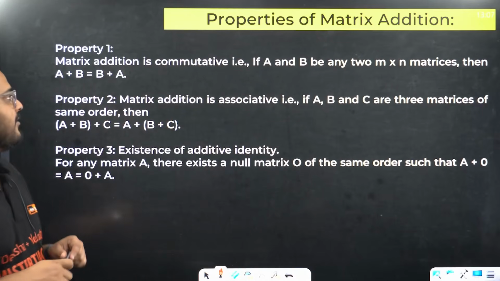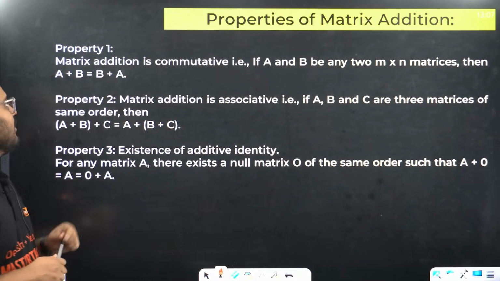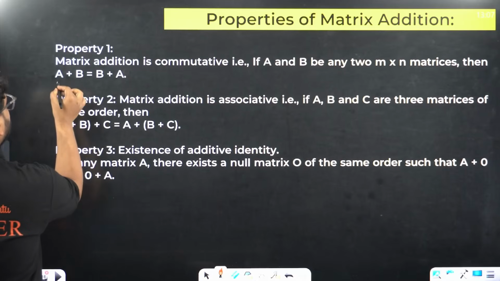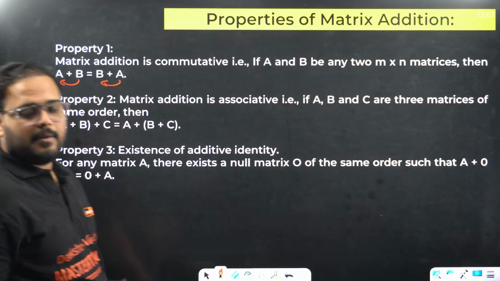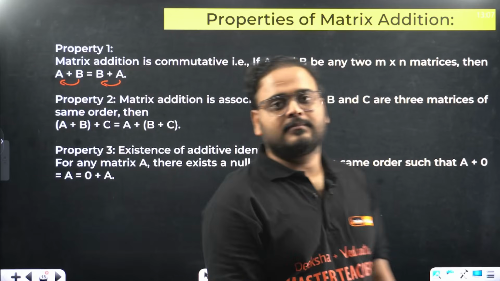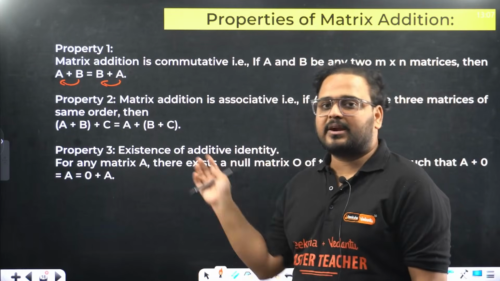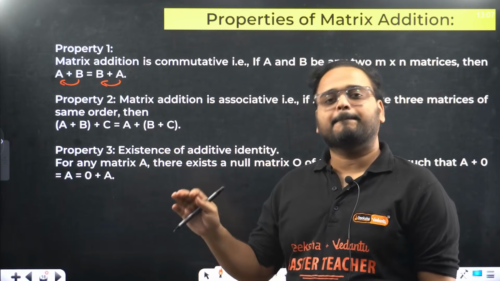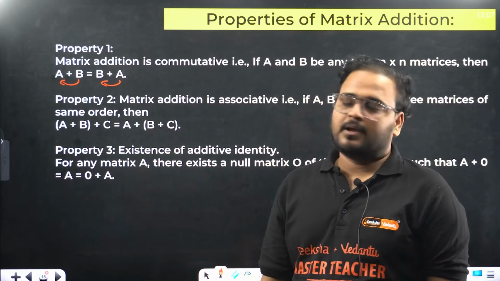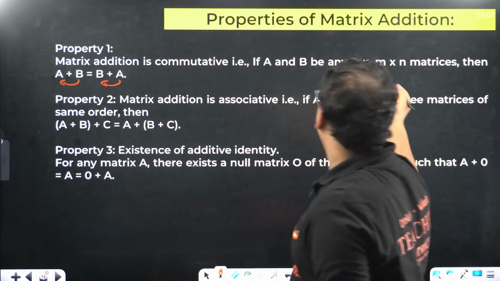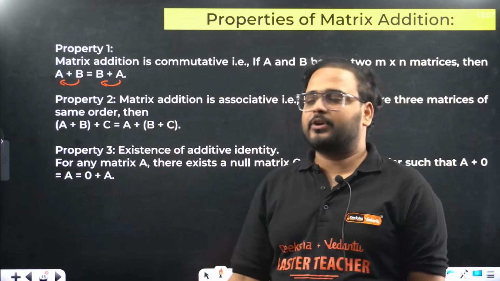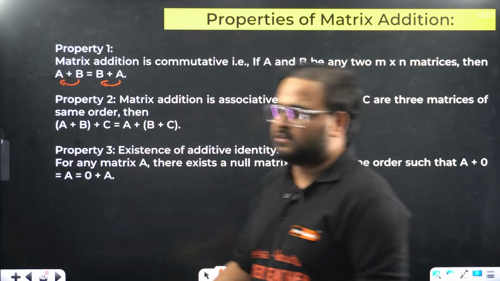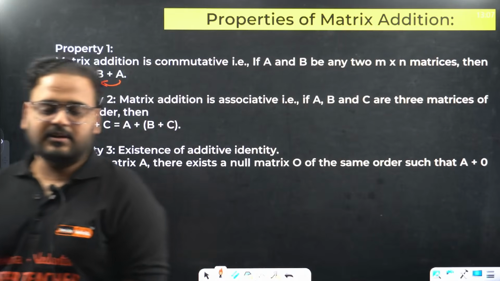Properties of matrix addition. Property number 1. If you are adding the matrix B to A or A to B, the result will not change, provided they are conformable, meaning they have the same order. If A and B have the same order, then we can add them, and you can add A to B or B to A. The result will not change.